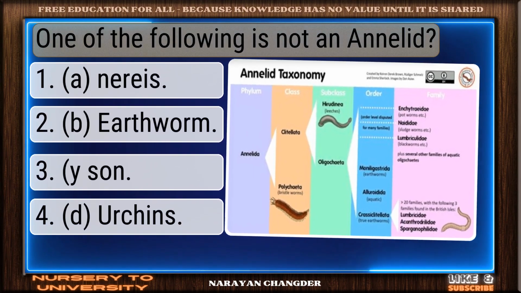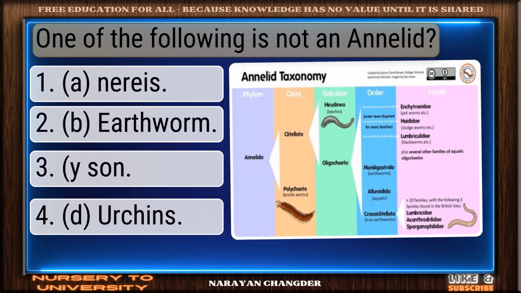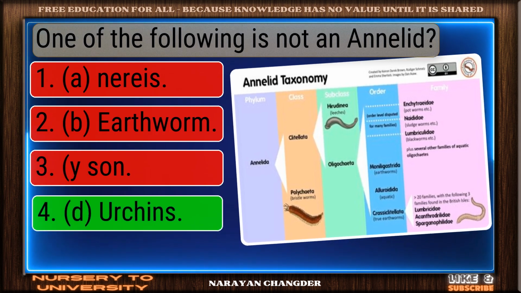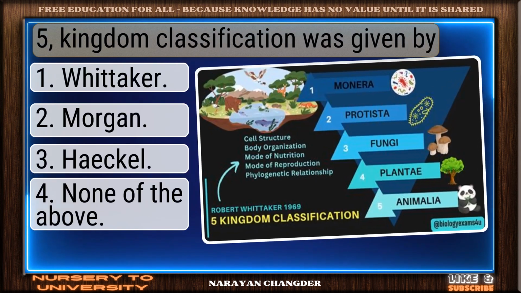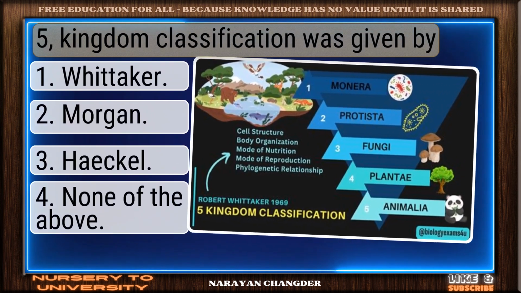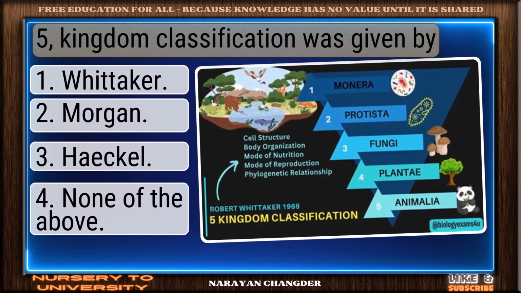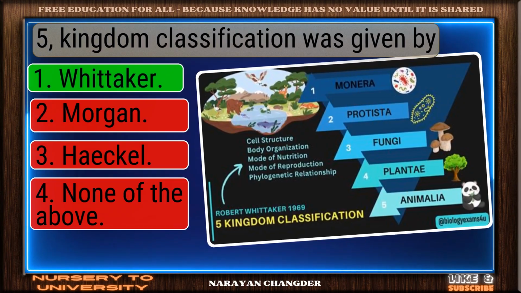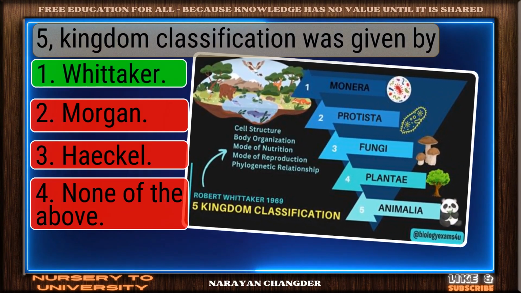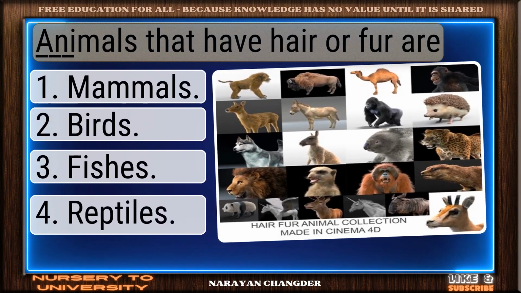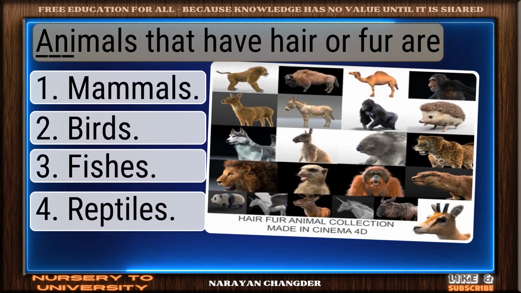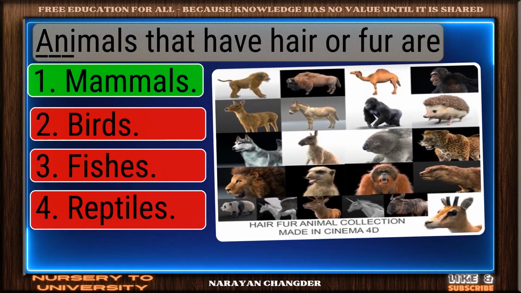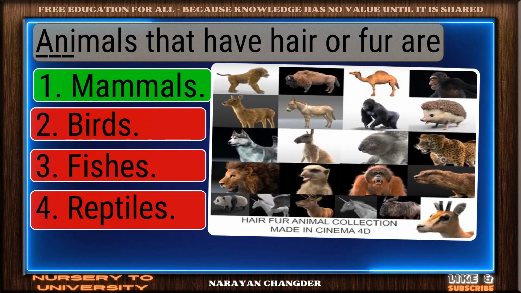Question number 218. One of the following is not an annelid. Valid point. Urchins is true. Question number 219. Five kingdom classification was given by. Correct. Whittaker is the right answer. Question number 220. Animals that have hair or fur are dash. You chose mammals, and it is correct.